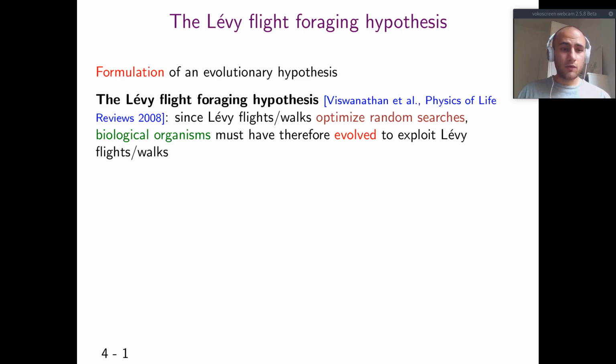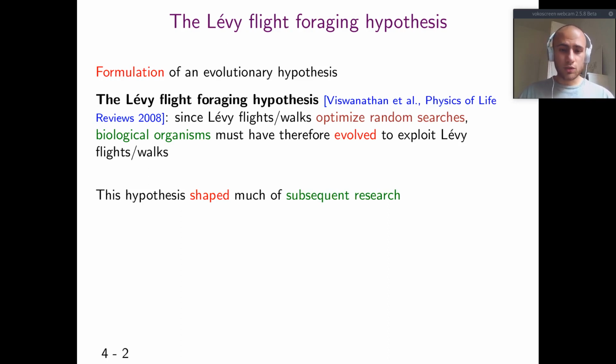This has led to the formulation of an evolutionary hypothesis known as the Lévy flight foraging hypothesis, which says that since Lévy flights or Lévy walks optimize random searches, biological organisms must have evolved to exploit Lévy flights or Lévy walks. Just to mention, a Lévy flight is a Lévy walk in which each jump is performed in a time unit, so not in constant time.